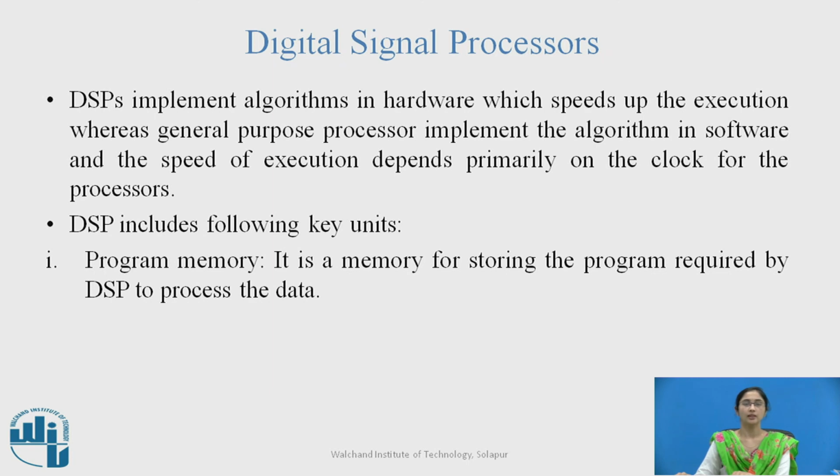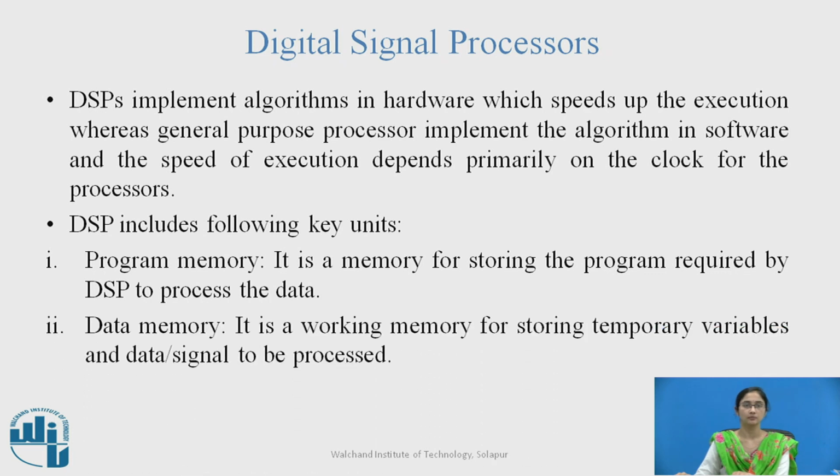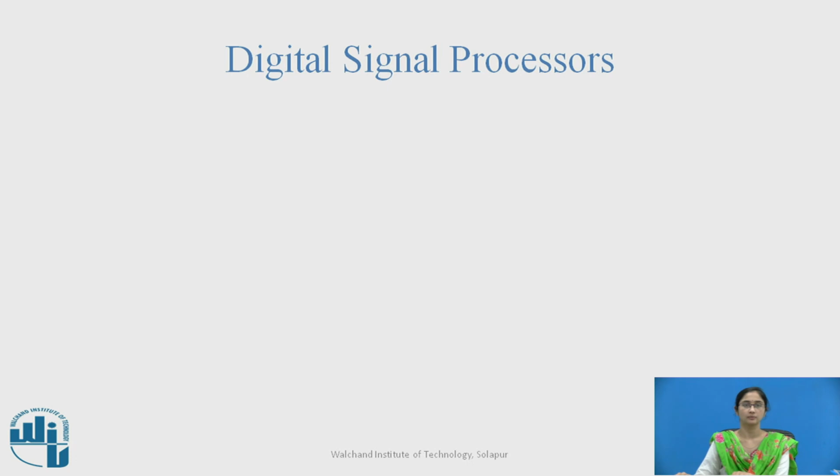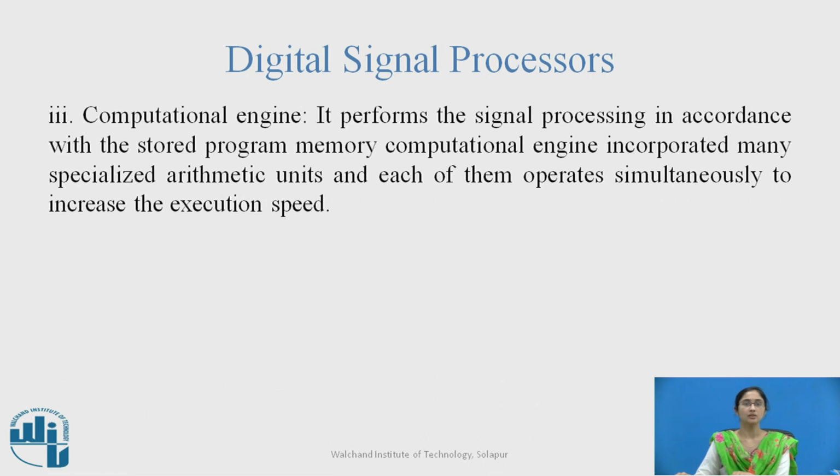Program memory. It is a memory for storing the program required by the DSP to process the data. Data memory. It is a working memory for storing temporary variables and data or signal to be processed. Computational engine. It performs the signal processing in accordance with the stored program memory.